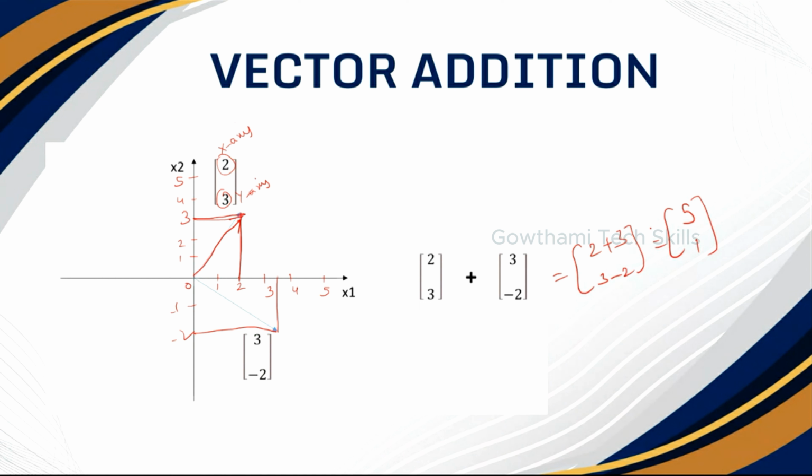So where are you going to get the value? On the x-axis 5 and the y-axis 1. Here you will get it. Yes or no? So you have to combine these things, and you will get the line in this way. This is the resultant vector of these two vectors.